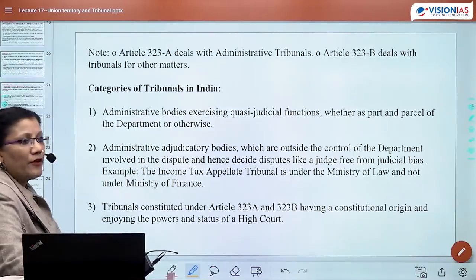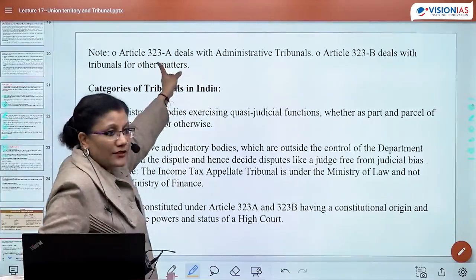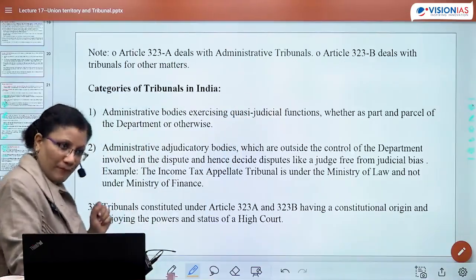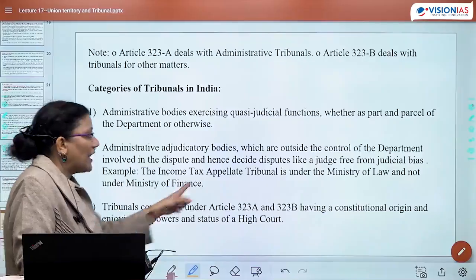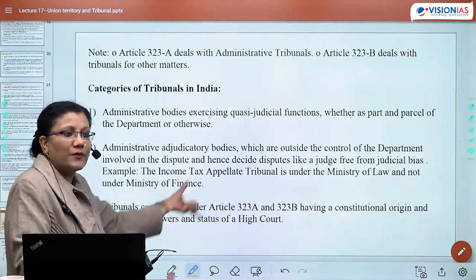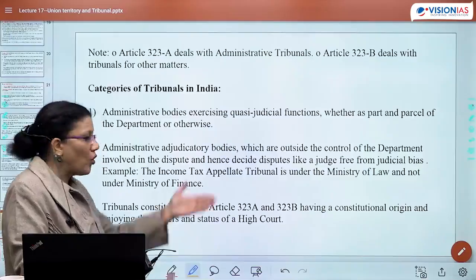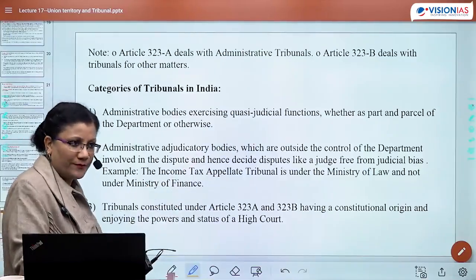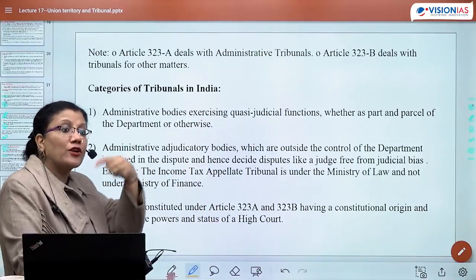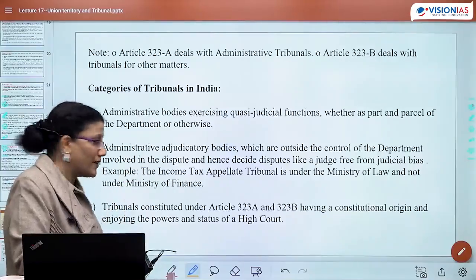The third type of tribunals are tribunals constituted under Article 323A and Article 323B, right? They have a constitutional origin, because now they are as per an article. So be it CAT, be it SAT, all have a constitutional origin. Though CAT and SAT have come out as a product of an act, so you can't say they are constitutional bodies.